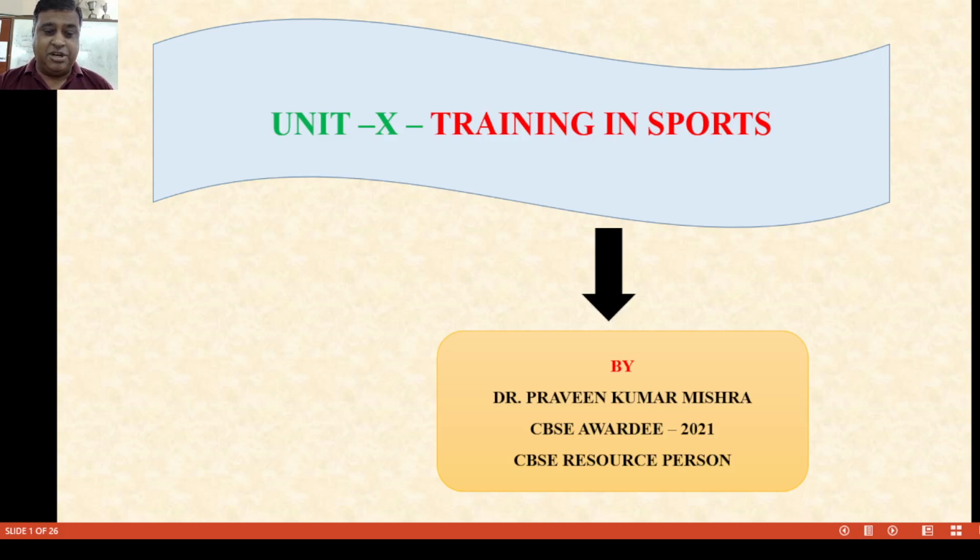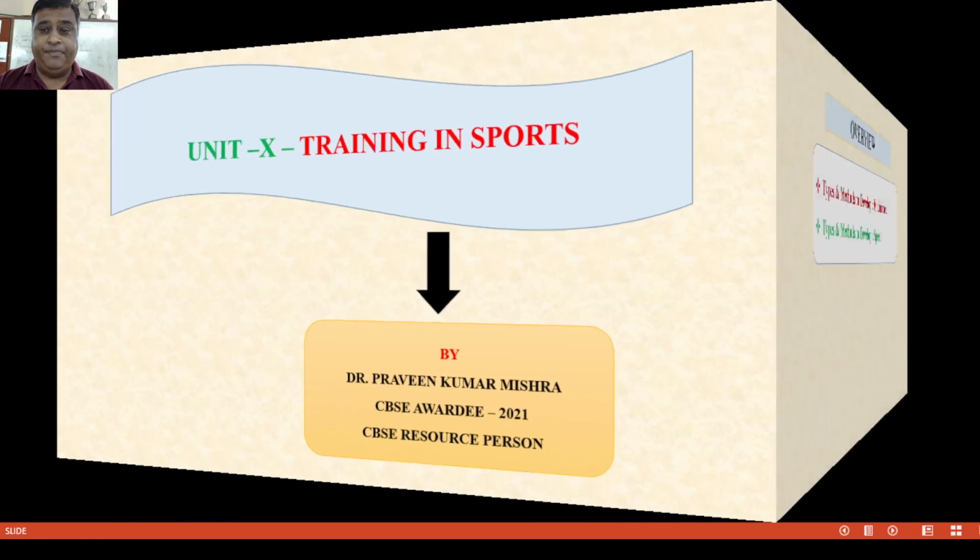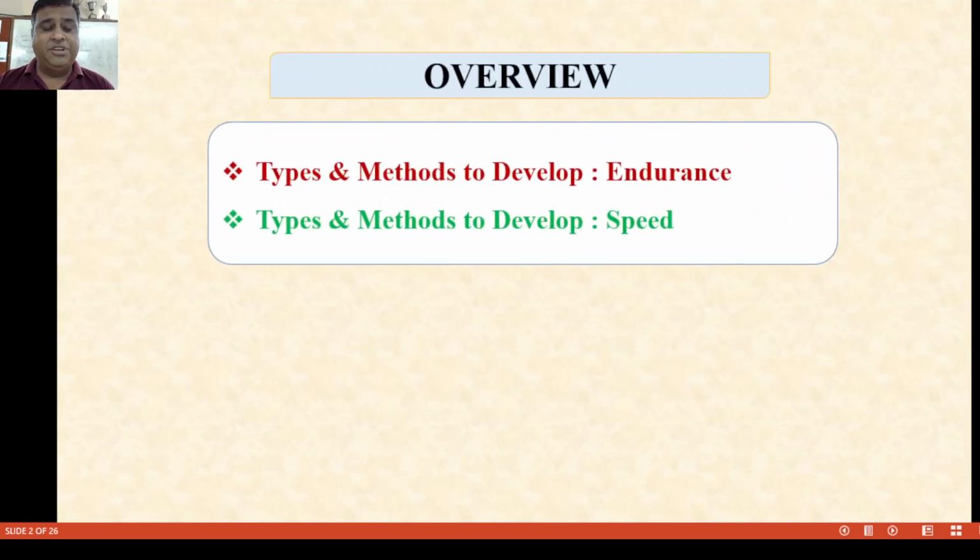Respected physical education teacher and my dear students, today's session topic is Unit 10, Training in Sports. Under this, the overview of my session is types and methods to develop endurance, and types and methods to develop speed. We'll discuss one by one.